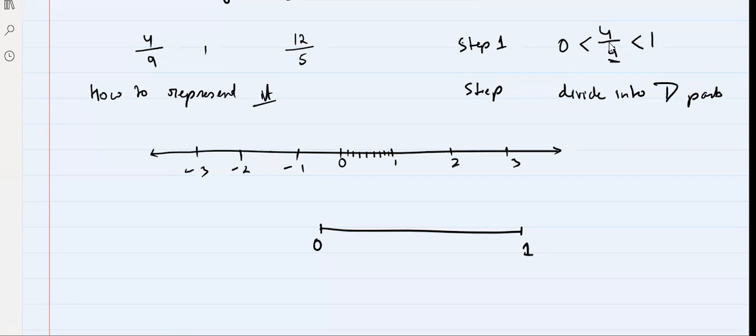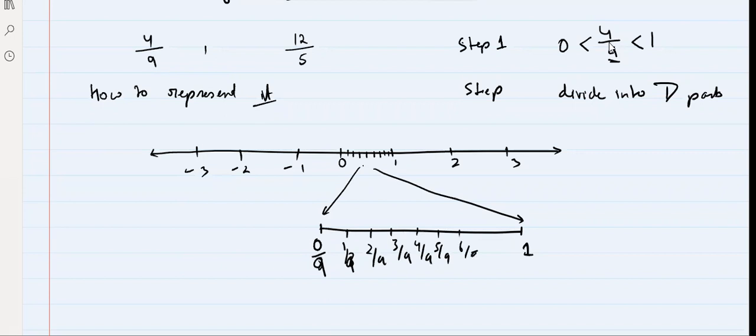Then we have 1 by 9, 2 by 9, 3 by 9, 4 by 9, 5 by 9, 6 by 9, 7 by 9, 8 by 9, and this is 9 by 9. Got it, everyone?